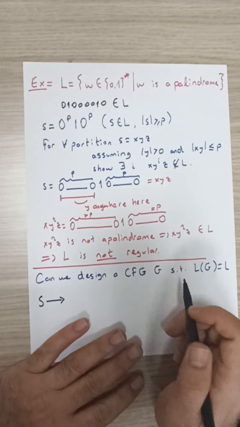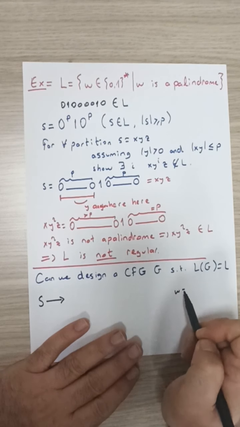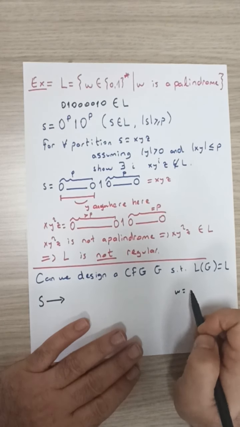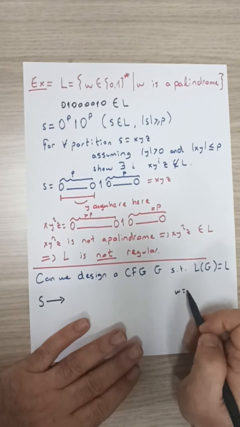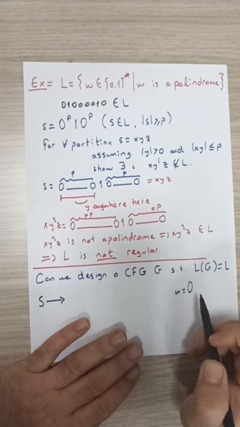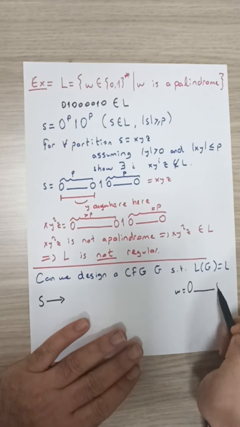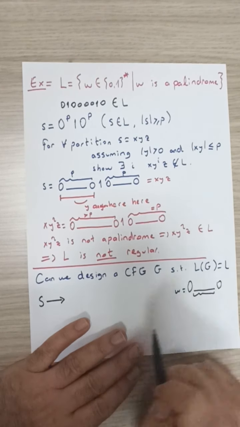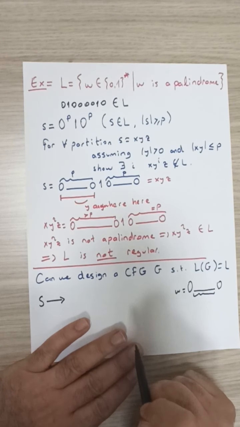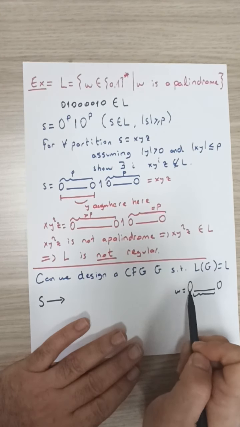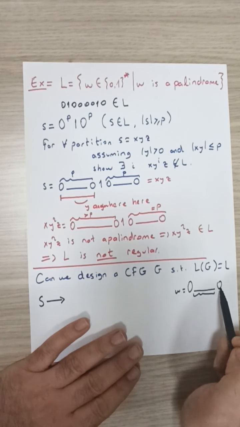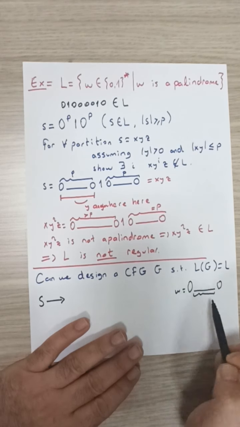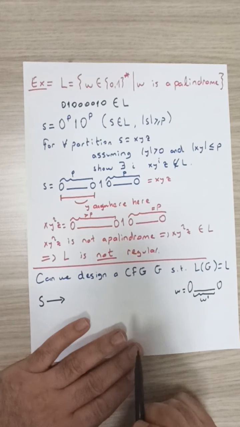If you want to visualize a string w that belongs to this language, it might be of the following format. If the string w starts with a 0, it must be the case that it ends with a 0 as well. And in between, whatever we have must also be a palindrome. So if w starts with a 0, since w is a palindrome, it has to end with a 0. Furthermore, whatever is in between must also be a palindrome, w prime. Okay?